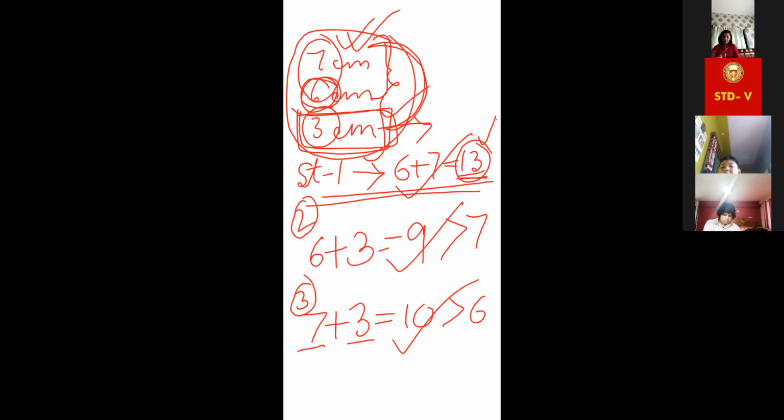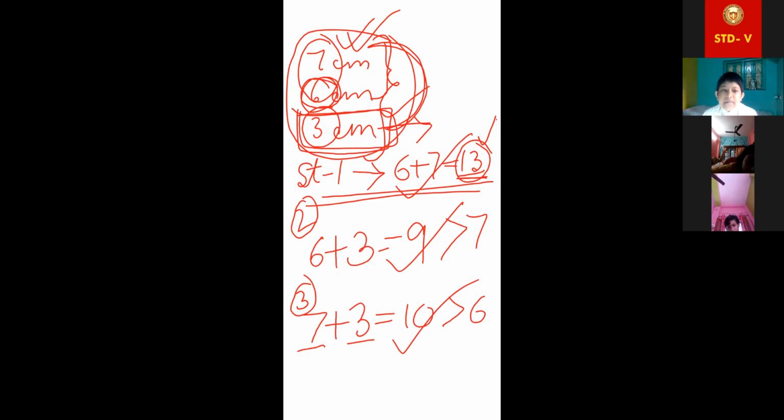Now Divyanka, clear? But ma'am, if we add only the smaller two lengths, will it be a problem? No, but sometimes, look, I am giving one example. 8 centimeter, 5 centimeter, 3 centimeter.